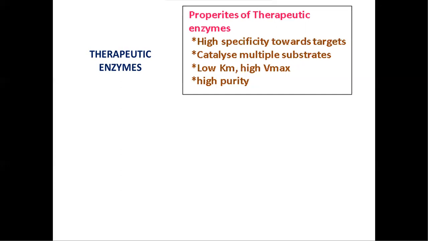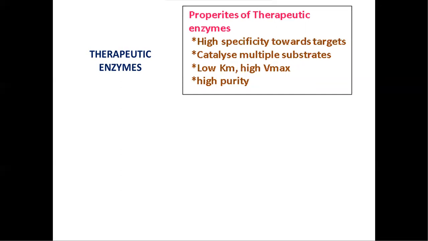The second one is that they catalyze multiple substrate molecules. Here, these therapeutic enzymes are non-specific in nature, so they have the ability to catalyze multiple substrate molecules. And the third one is low Km and high Vmax values. These parameters are very important for preparation of therapeutic enzymes.